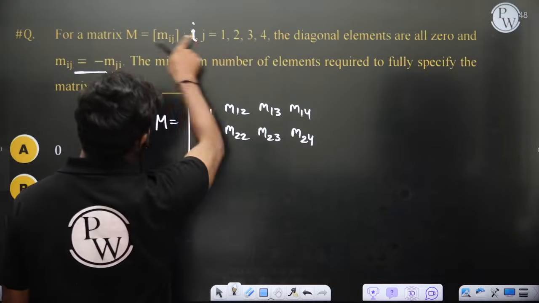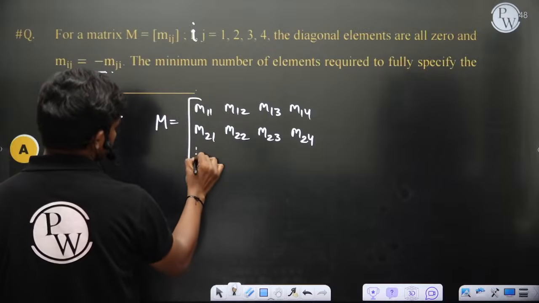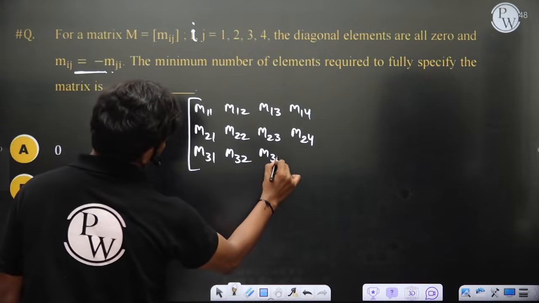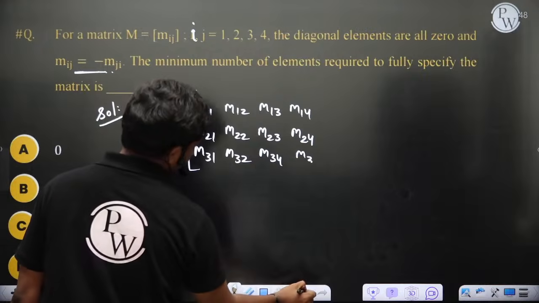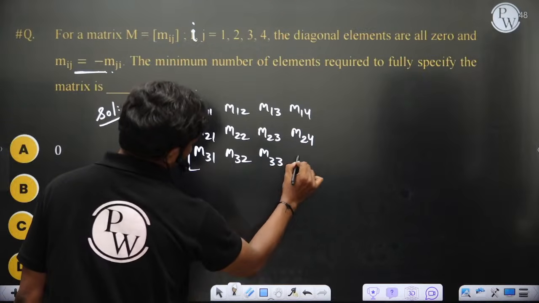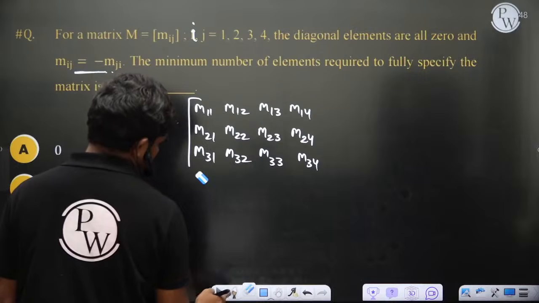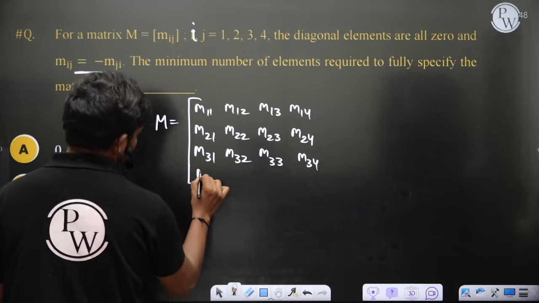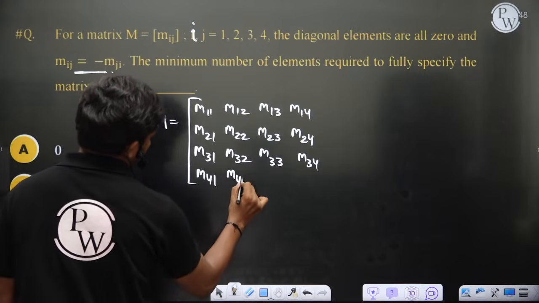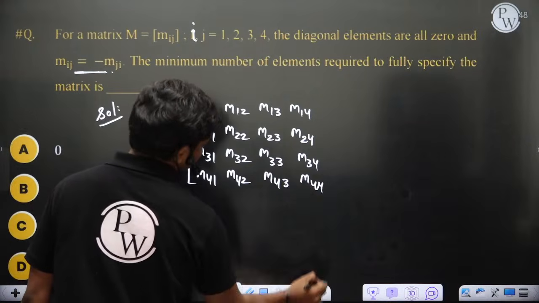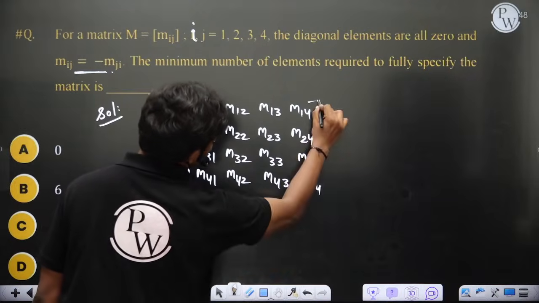You see, this notation is given, that's why I'm teaching you this. So look, 4 by 4.